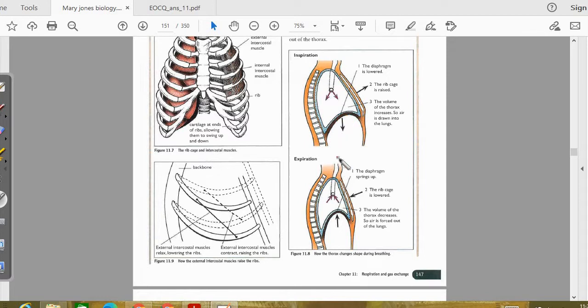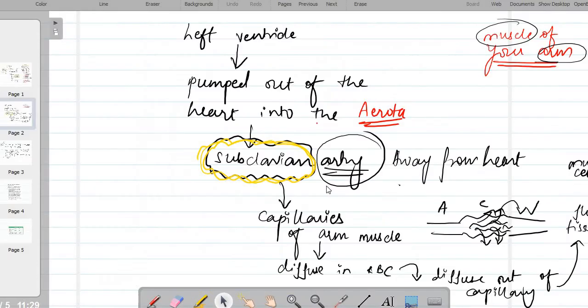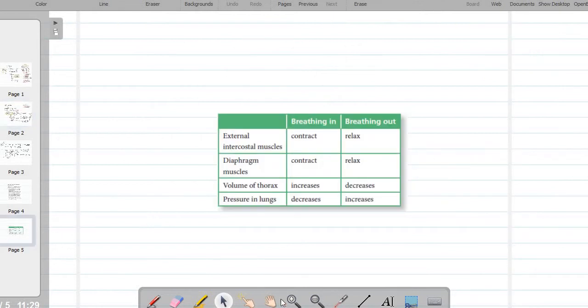For the volume of the thorax cavity when you breathe in. So the volume of thorax cavity increases when you breathe in, but when you breathe out, the volume decreases. And the volume and the pressures are inversely proportional. So if volume is increasing over here, when you breathe in, inspiration takes place, the pressure decreases. So you can use the table right here for your question, which we have seen through the diagram. Okay, you can take a moment and write down the same.